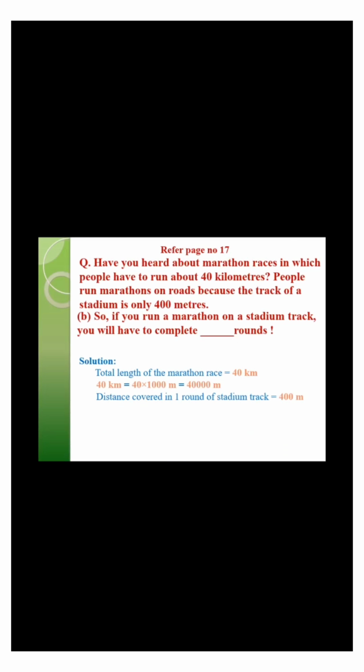Distance covered in one round of the stadium track is equal to 400 meters. So, the number of rounds in 40,000 meters is equal to 40,000 divided by 400, which is equal to 100. So, if you run a marathon on a stadium track, you will have to complete 100 rounds.